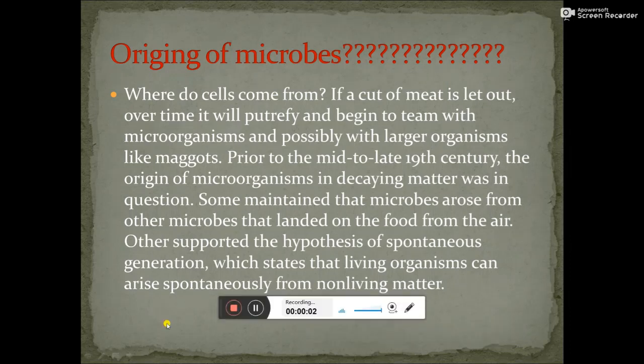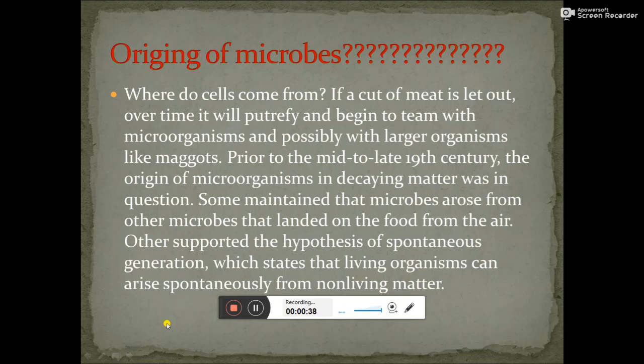Now, from where do the cells come? If we cut some meat and keep it outside, it will putrefy, and it will begin to combine with microbes and possibly with larger organisms like maggots. Prior to the late 19th century, the origin of microorganisms in decaying matter was in question. Some maintained that microbes arose from other microbes that landed on the food from the air, and others supported the hypothesis of spontaneous generation, which states that living organisms can arise spontaneously from non-living matter.